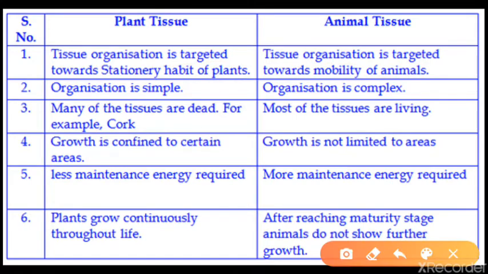Second point: plant organization is simple and animal organization is complex. Plants have a very simple structure, and the animal has a very complex structure. Just like we have a transportation system, excretory system, digestive system, respiratory system. That means all systems are present in only one body.